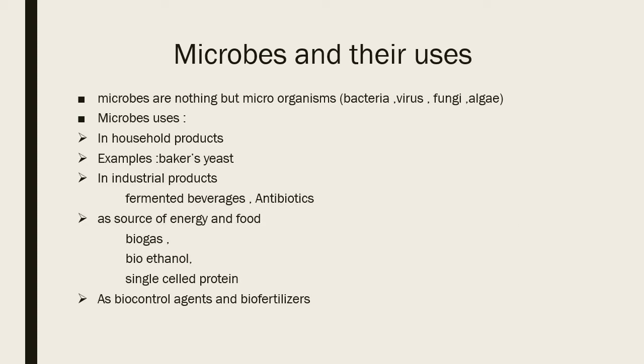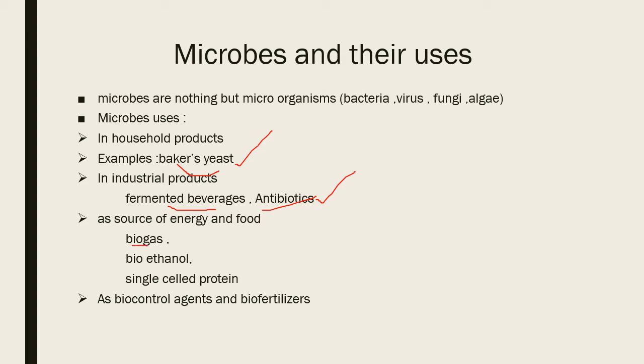Going next: microbes and their uses. Microbes are nothing but unicellular microorganisms like bacteria, virus, fungi, and algae. They are used in household products like making of bread. Baker's yeast is used, which is a type of fungi. In industrial products, fermented beverages are produced by microbes using the process of fermentation. Antibiotics like penicillin are produced from a type of fungi. So they are used. Coming to a source of energy and food.